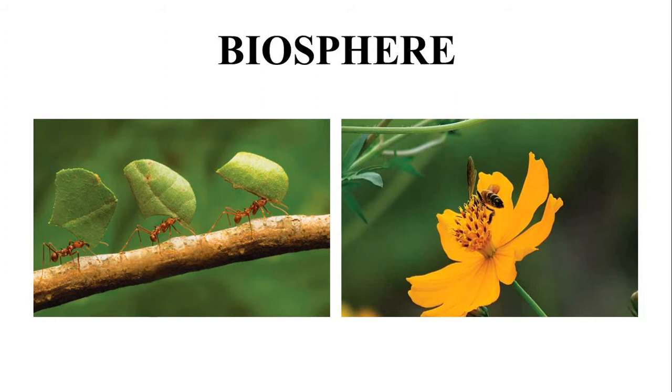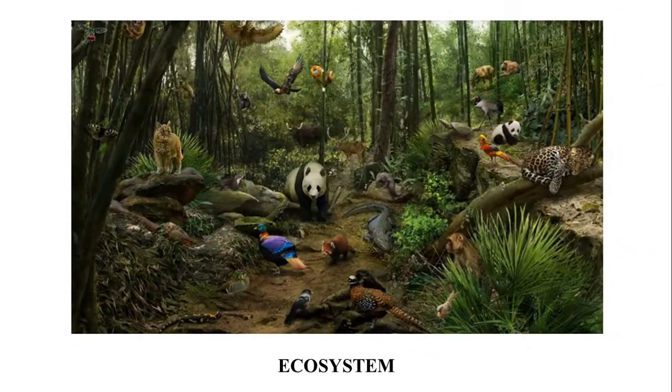Here, it may be noted that the web of life is not static. It is constantly changing, yet maintaining a kind of balance or equilibrium in nature. Plants and animals depend on one another for their survival. The relationship between plants and animals and their interaction with the abiotic, that is the physical components, form an ecosystem.